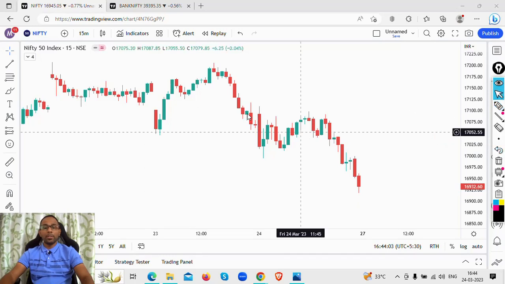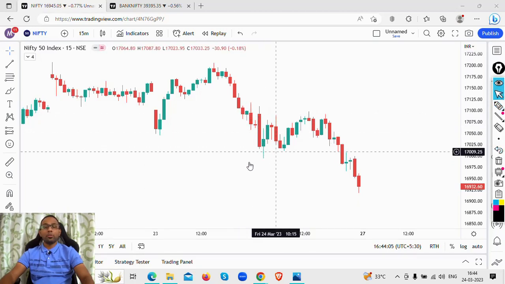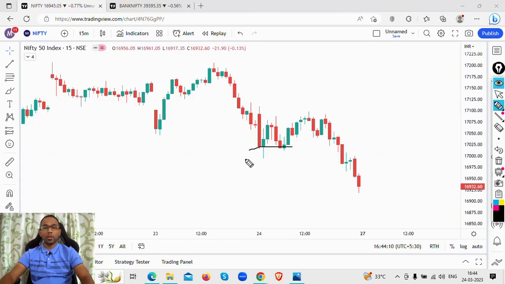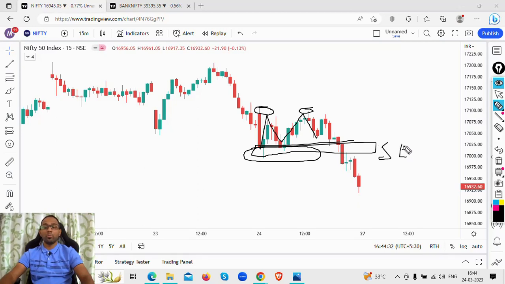And what did Nifty do? Nifty came down, took a support around this particular level of 17,000. It took a bounce back up to the same level from where it came down in the morning. So it was a sideways market, and then you see here this level was taken out. Who took out this level? It was the bears. So the bears showed that they're powerful, that the sellers were more powerful.